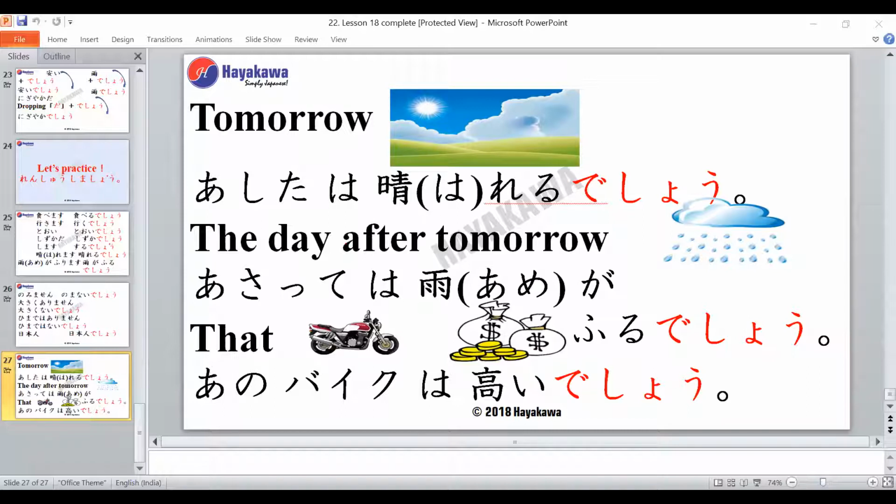The next one: if you want to say that the bike is expensive, how will we say that in Japanese? The adjective for expensive is takai, right? So how will the sentence become? Ano bike wa takai desho. Very good. So it becomes ano bike wa takai desho. Any doubts regarding this?